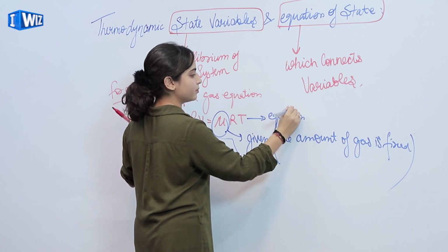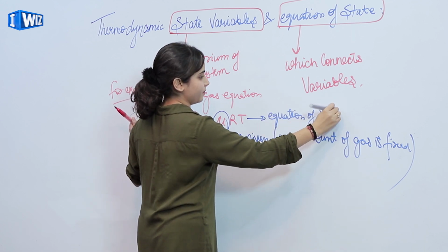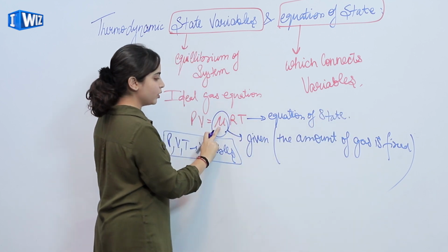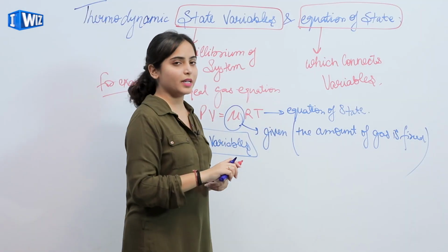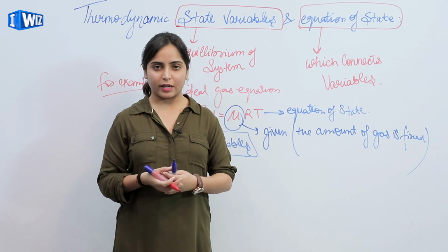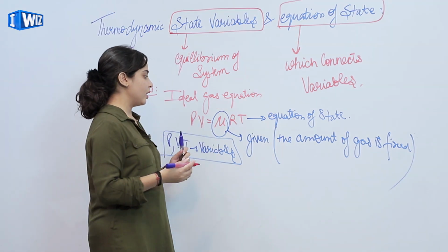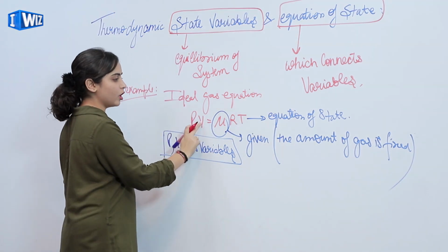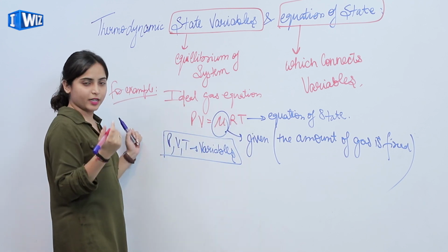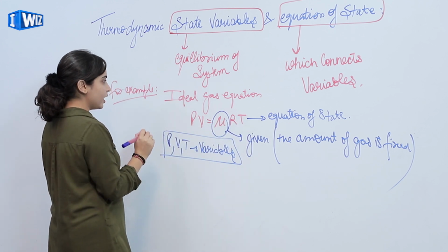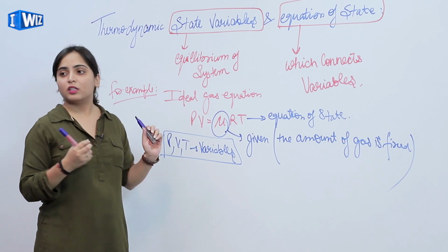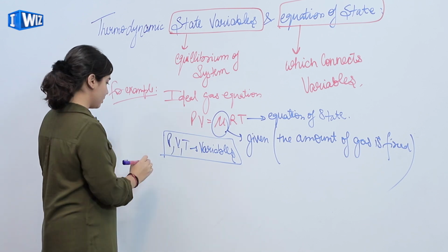Equation of state. So mu is fixed or given, that means जो गैस का amount है वो हमें already known है, and pressure, volume and temperature are varying. So in this we have two types of variables.